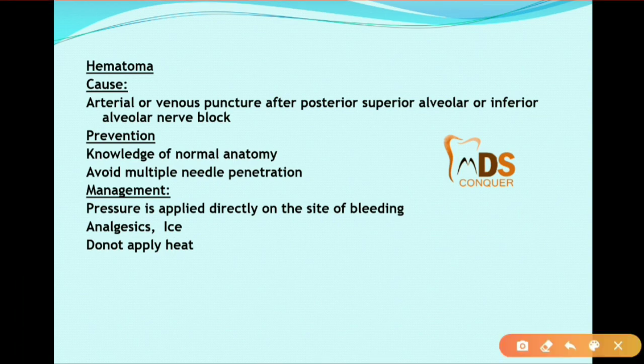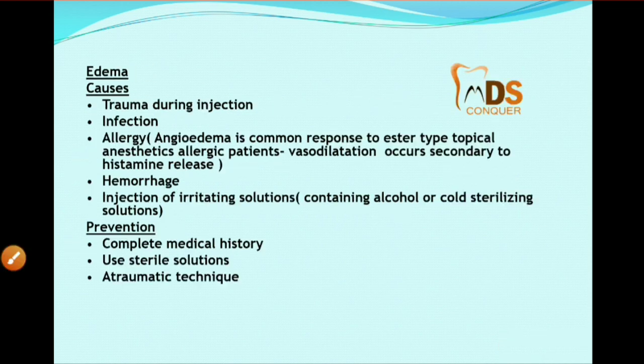Hematoma, it's because of arterial or venous puncture, mainly with the posterior superior alveolar nerve block. Prevention, we have to know the normal anatomy, and multiple needle penetration should be avoided. Management, direct pressure should be applied on the bleeding, analgesics, and do not apply heat in this condition.